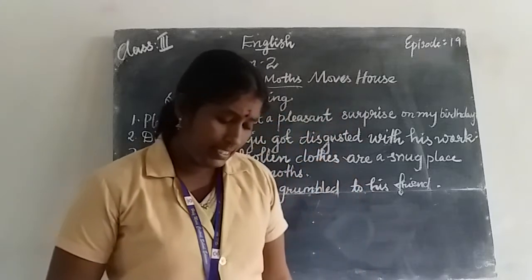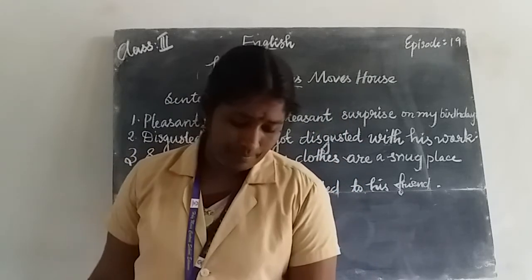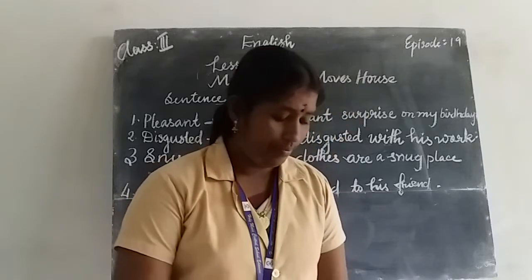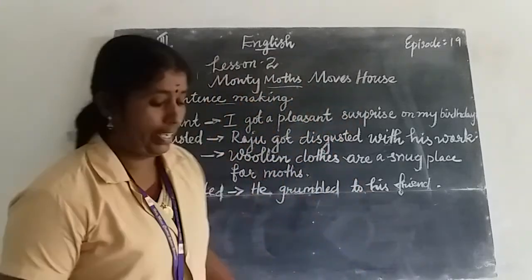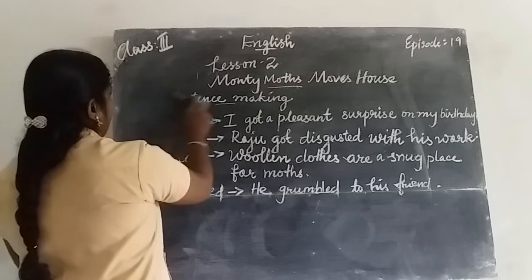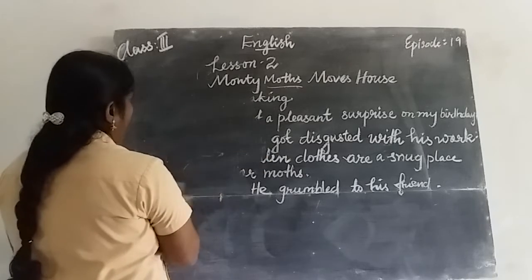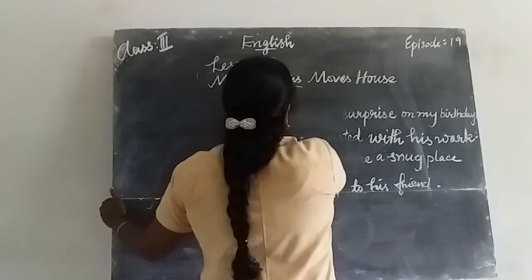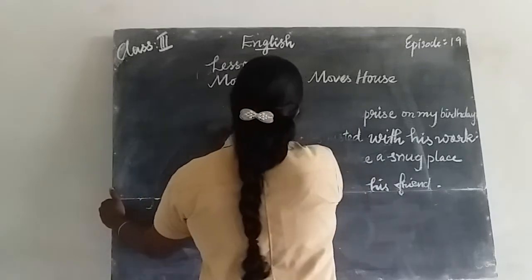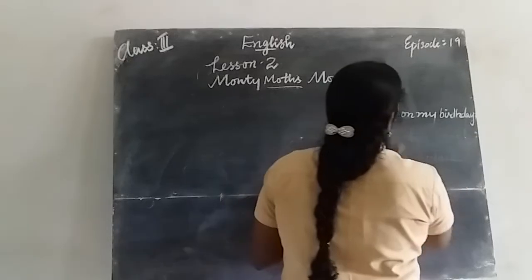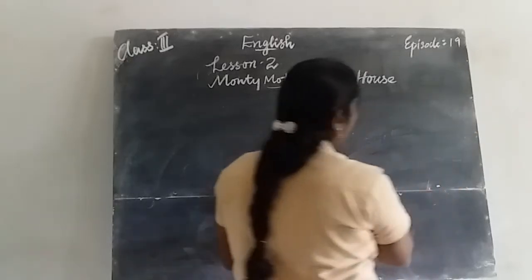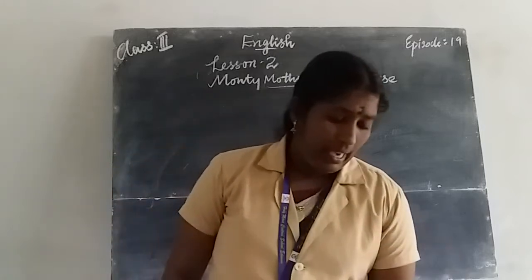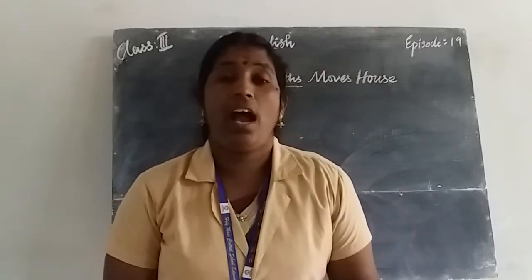Let us move on to the next section, that is, tick the correct answers. Sentence making is over. First one, the moths live in dash.